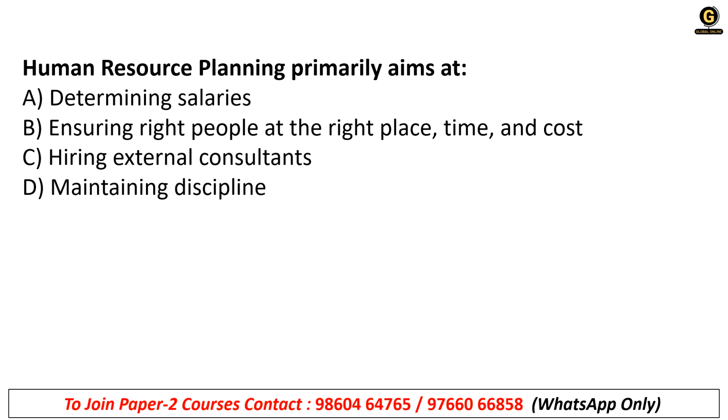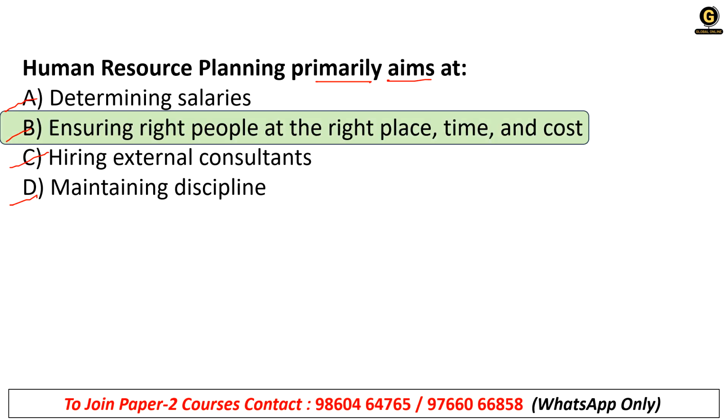Human resource planning primarily aims at A. Determining salaries, B. Ensuring right people at the right place, time and cost, C. Hiring external consultants, and D. Maintaining discipline. So the focus of human resource planning is ensuring right people at the right place, time and cost.